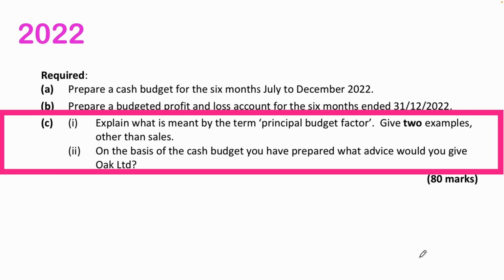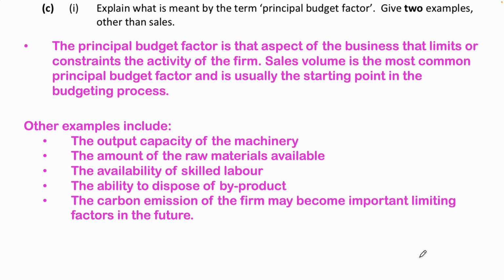So part C, part 1: explain what is meant by the term principal budget factor, and give 2 examples other than sales. And then part 2: on the basis of the cash budget that you have prepared, what advice would you give to Oak Limited? Okay, first of all, what is the principal budget factor?